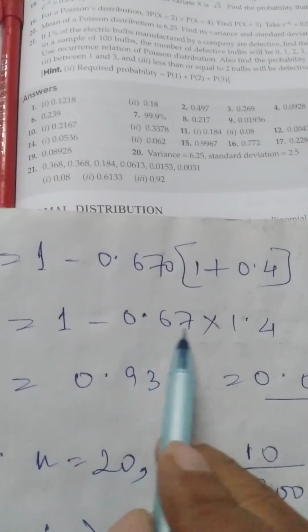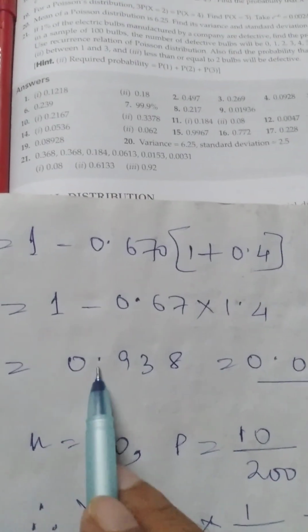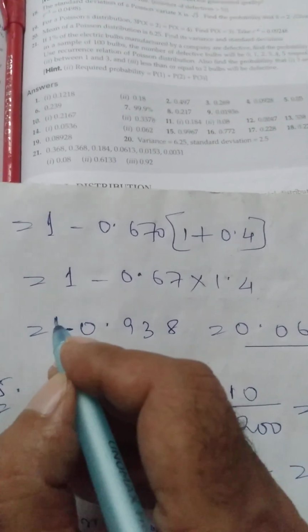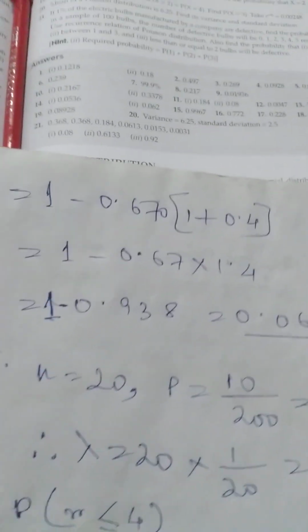Further, 1 minus 0.67 into 1.4 equals 1 minus 0.938, which will make it 0.062.